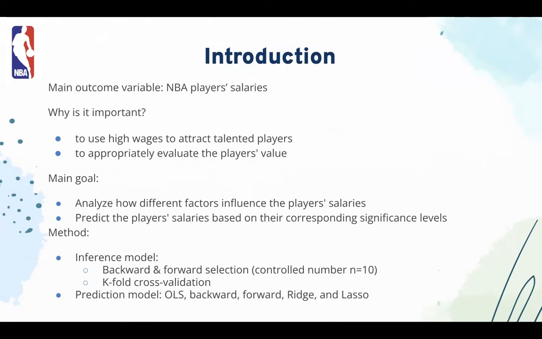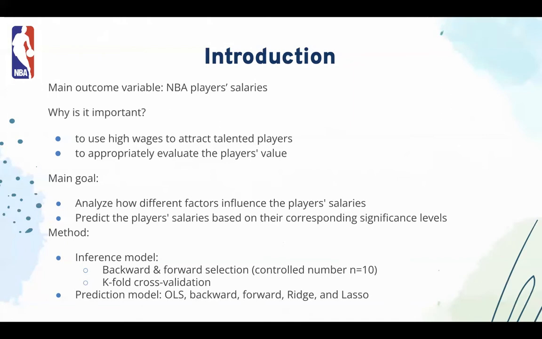With advanced machine learning algorithms, player salaries can be analyzed accurately based on their performances, and in this way, salaries can be distributed to players accordingly. In this project, our team used an NBA database with data on thousands of players' salaries and performances. We utilized both inference models and prediction models to investigate how different factors influence the player salaries and use their corresponding significance values to predict their wages.